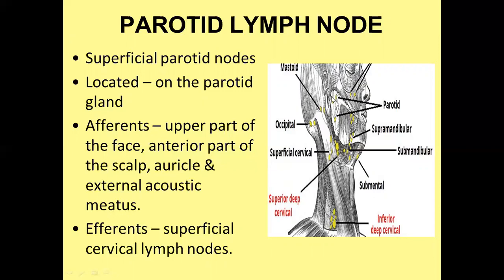The superficial parotid node is located over the parotid gland, and it receives lymphatic drainage from the upper part of the face, anterior part of the scalp, auricle, and external acoustic meatus, and drains into the superficial cervical lymph node. This is the superficial cervical lymph node.